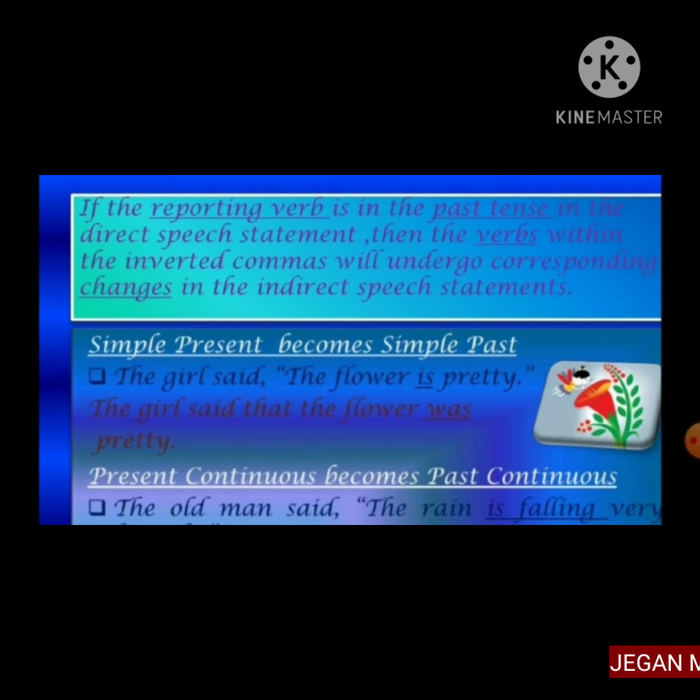If the reporting verb is in the past tense in the direct speech statement, then the verbs within the inverted commas will undergo corresponding changes in the indirect speech statement. If we have the past tense in the reporting verb, we change to past perfect, those rules we have learned already.